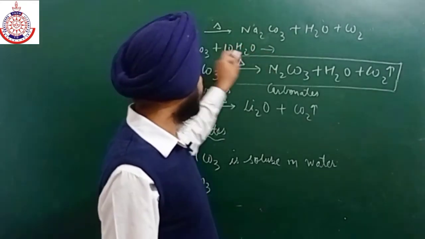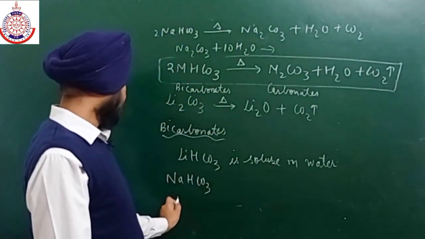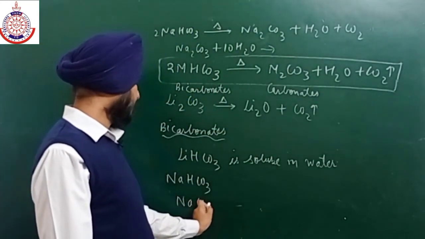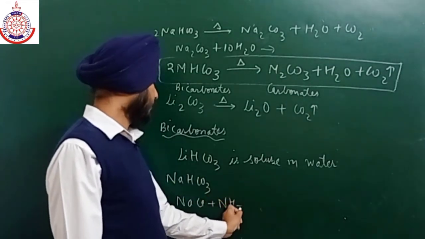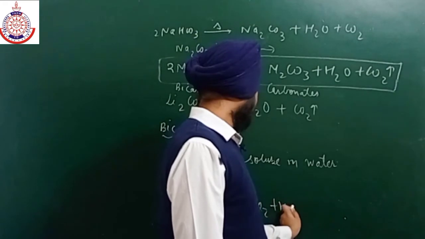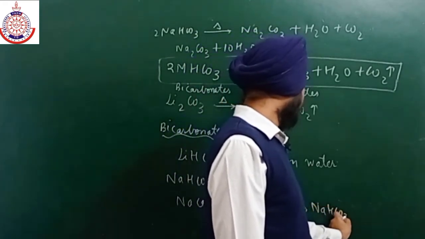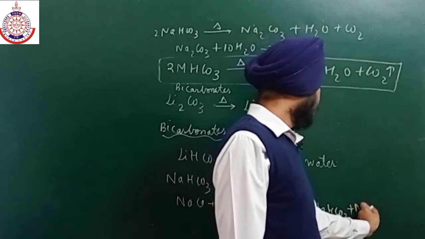And how do we make baking soda? We can easily prepare baking soda just by reacting NaCl with ammonia, CO2 and water. Okay, we can easily form NaHCO3, the formation of sodium bicarbonate plus ammonium chloride.